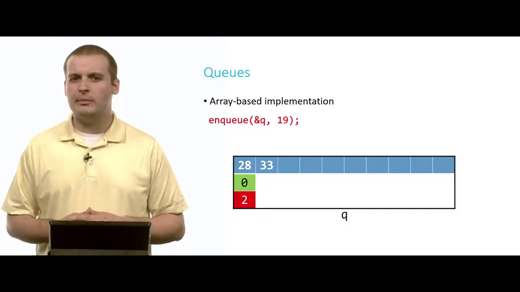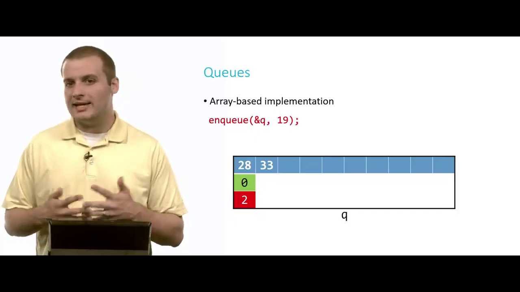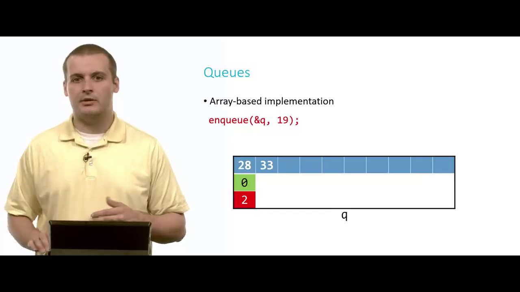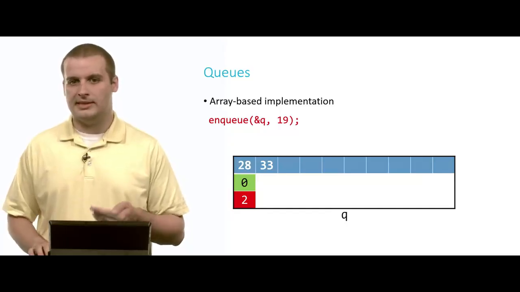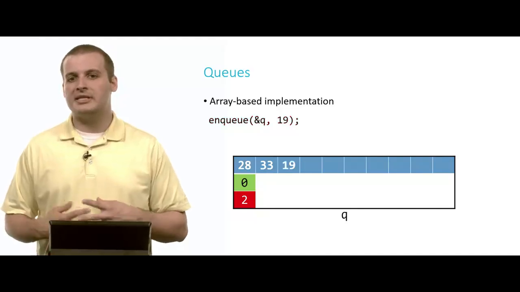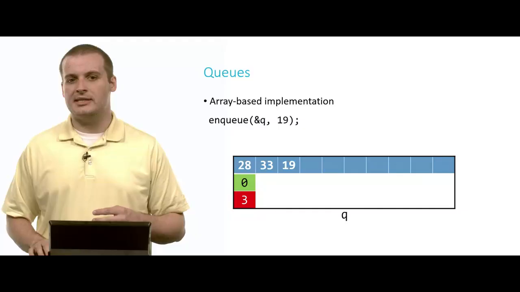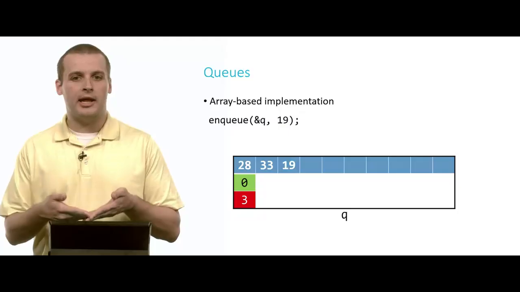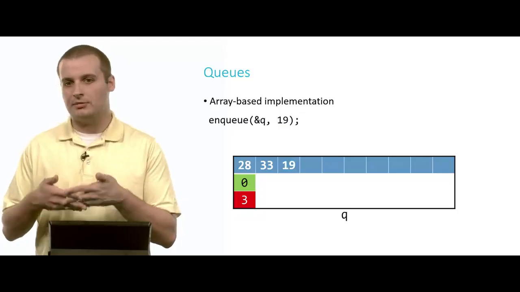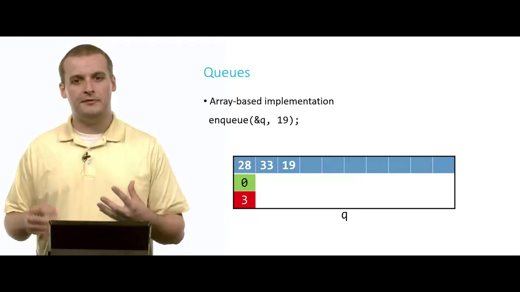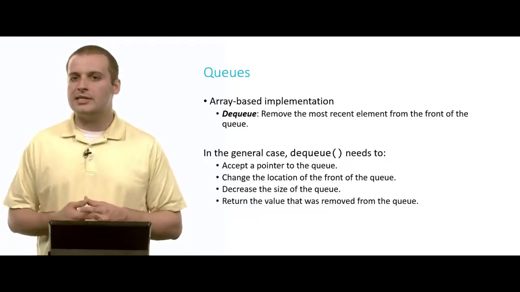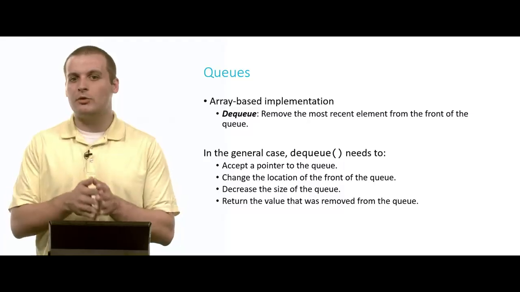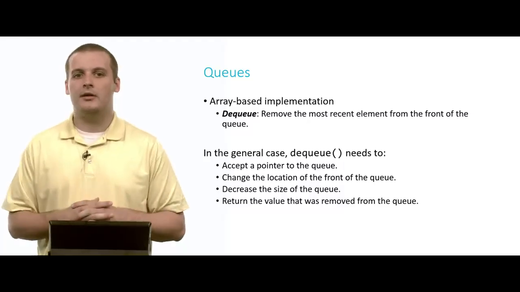Let's enqueue one more element, 19. I'm sure you can guess where 19 is going to go. It's going to go into array location number 2. That's 0 plus 2. And now the size of our queue is 3. We have 3 elements in it. So if we were to, and we're not going to right now, enqueue another element, it would go into array location number 3, and the size of our queue would be 4. All right, so we've enqueued several elements now. Now let's start to remove them. Let's dequeue them from the queue.